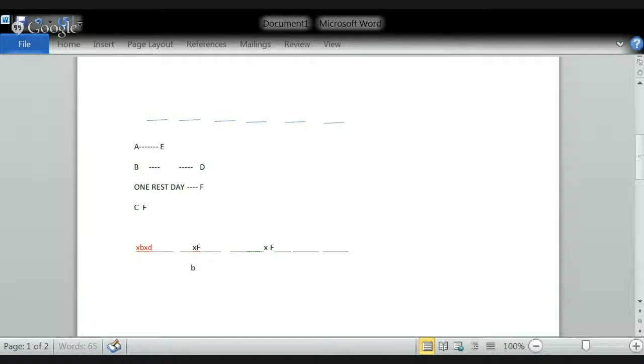After two places, first place and second place, who will be there? D will be there. This is the first case. Now there's another case where B will be in this place and D will be in the last place. Other than these two positions, there is no position for B and D.